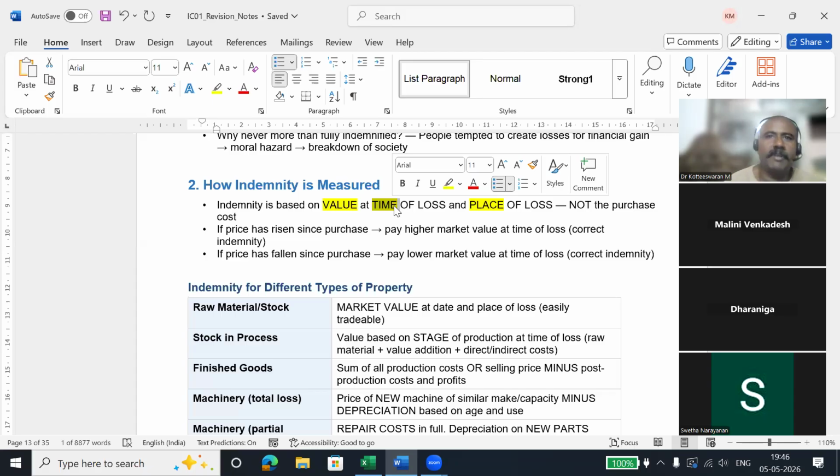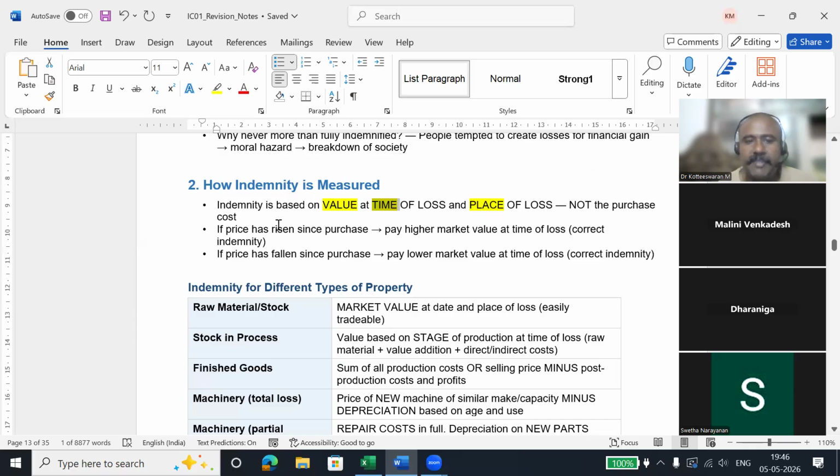the insurance company will not pay the same 50,000. What is the purchase value? They will pay the market value of that bike at the time of loss. After 5 years, that is 20,000 rupees. That is what they are going to pay when it is getting lost after 5 years.